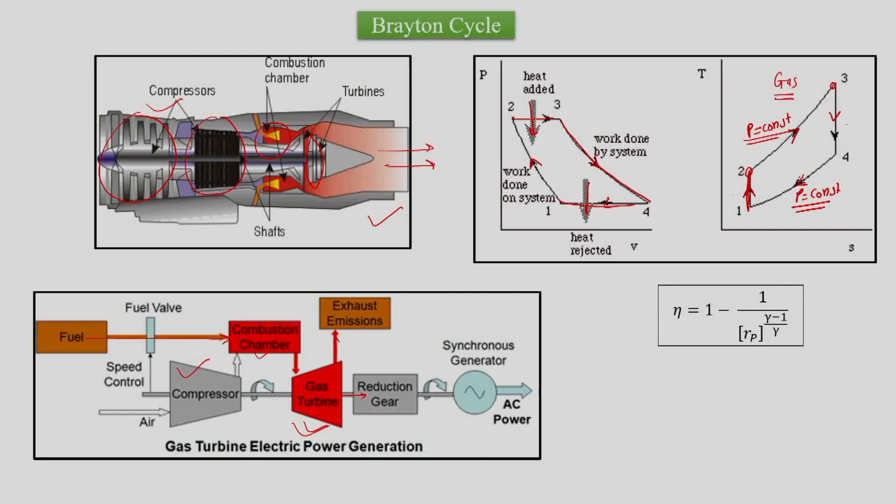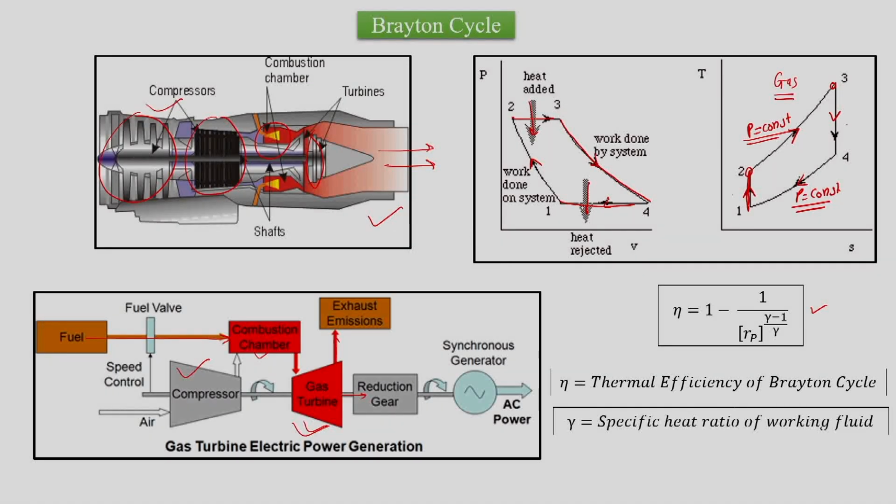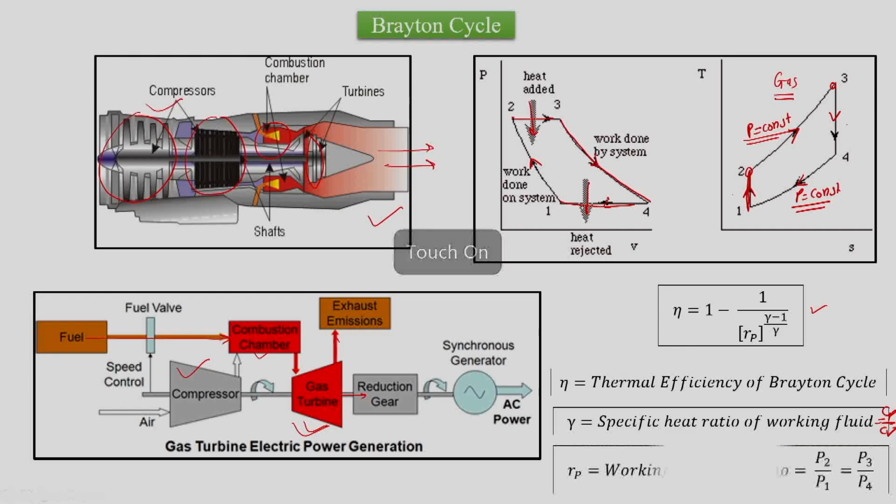For this course in GIST we will directly take eta, the efficiency of the Brayton cycle, as 1 minus 1 upon Rp raised to gamma minus 1 upon gamma, where eta is thermal efficiency and gamma is the specific heat ratio, Cp upon Cv for the gas, specific heat at constant pressure divided by specific heat at constant volume.